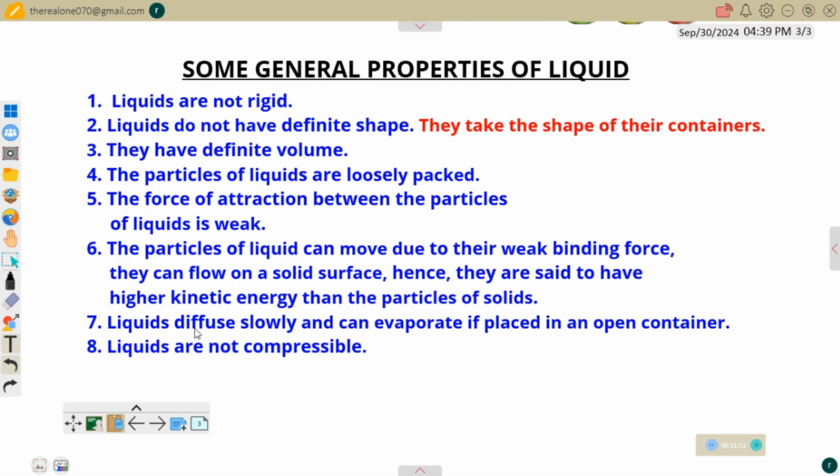Then we have liquid diffuse slowly and can evaporate if placed in an open container. Of course, that diffusion is also due to the weak force of attraction between them. And then they can evaporate because they are very free. They are free to move.